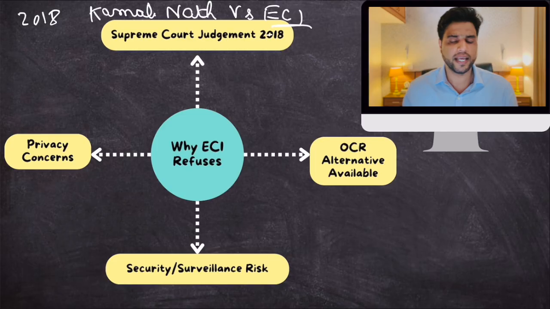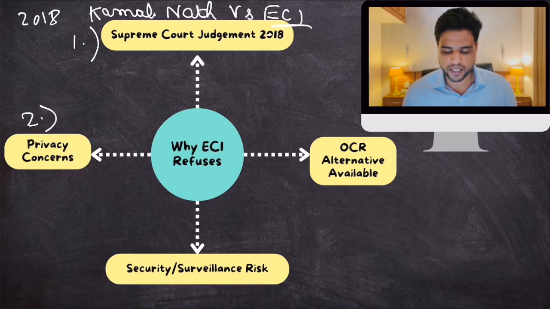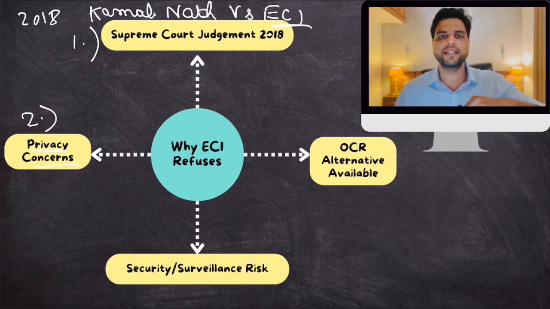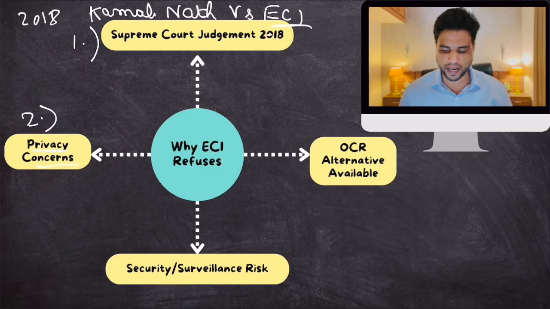So Election Commission is saying that we are not bound. Even Supreme Court has said that we are not bound to produce this list. So this is reason number one. Reason number two is privacy concern. Anyone can search for anyone's name, their address, other personal details, and do whatever they want. So there is privacy concern also if you allow this facility of search. Then, political parties can use this list to basically do surveillance on their voters.